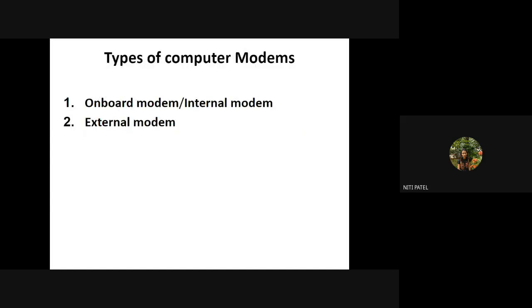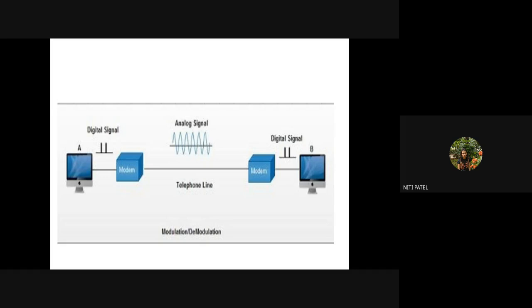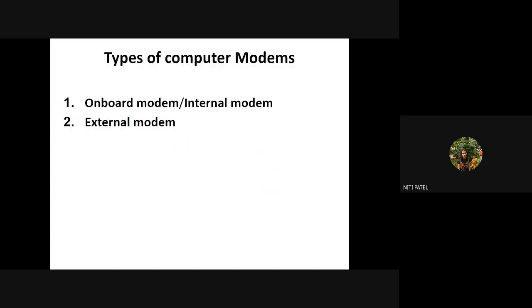Next, we see what are the different types of modems. So we have seen कि अभी modem का काम क्या है, digital to analog और analog to digital करना. क्यों करते हैं हम ये? क्योंकि जो डिवाइस हमने मॉडेम इंस्टॉल किया है वो टेलीफोन लाइन के ऊपर काम करता है. Therefore, we are doing this conversion. So let us see now what types of modems we can have. So we have something called as onboard modem, also called as internal modem, and other is the external modem.